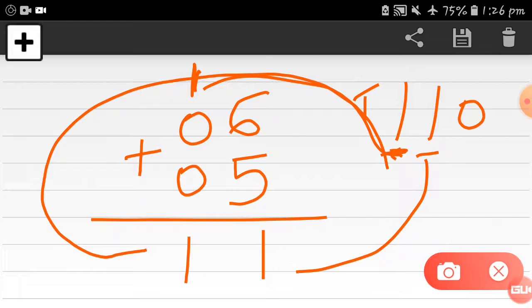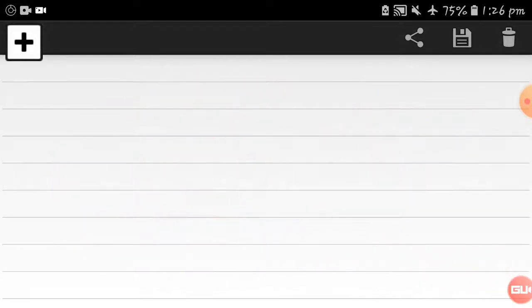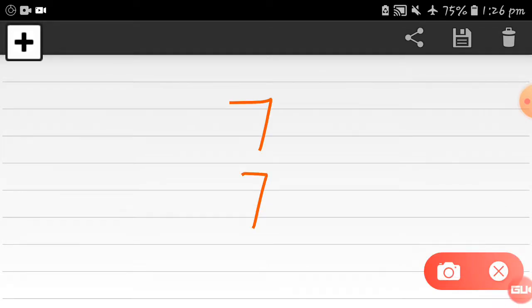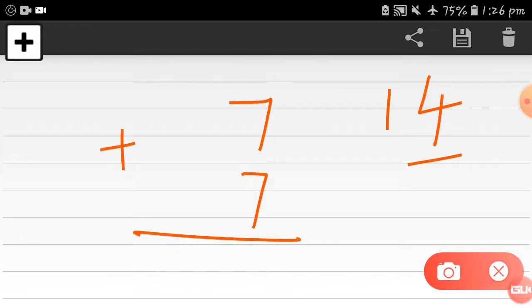Let me take one more example so you can easily understand what I am trying to say. See this next example, 7 and 7. At the ones column, 7 plus 7 is equal to 14. Now in this 14, the 4 is at the ones column.